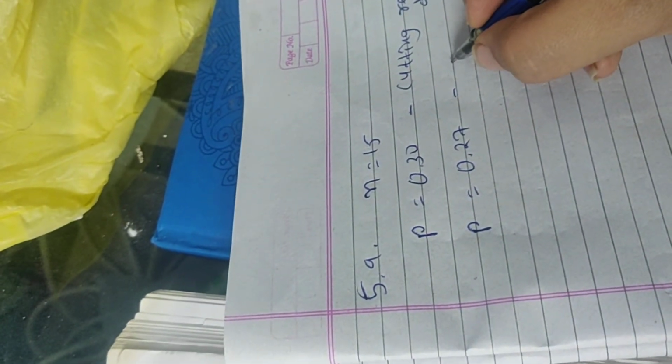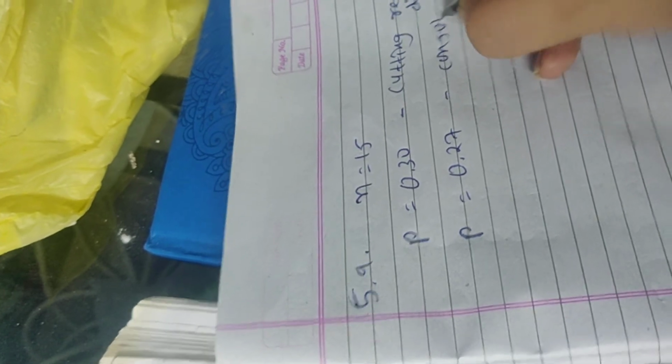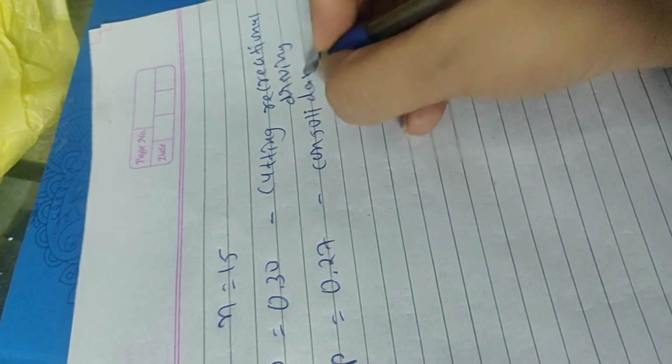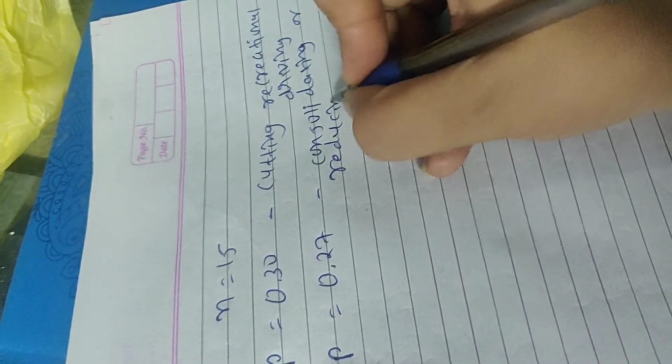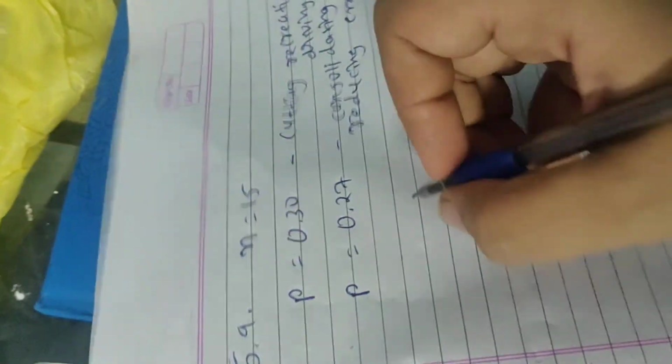It is due to consolidating or reducing errands. Both the probabilities we will use.